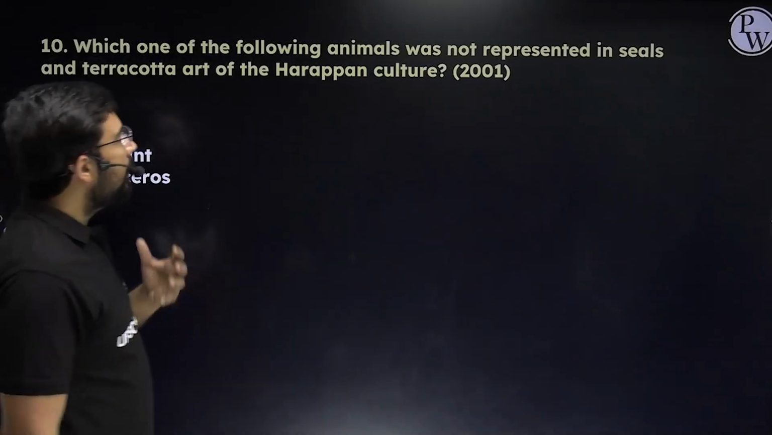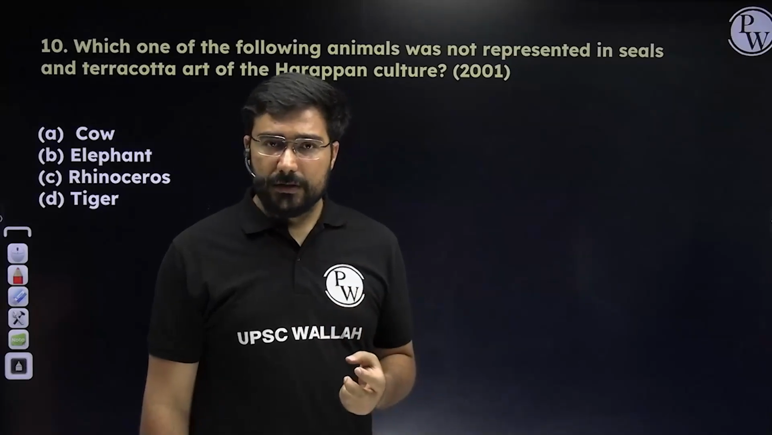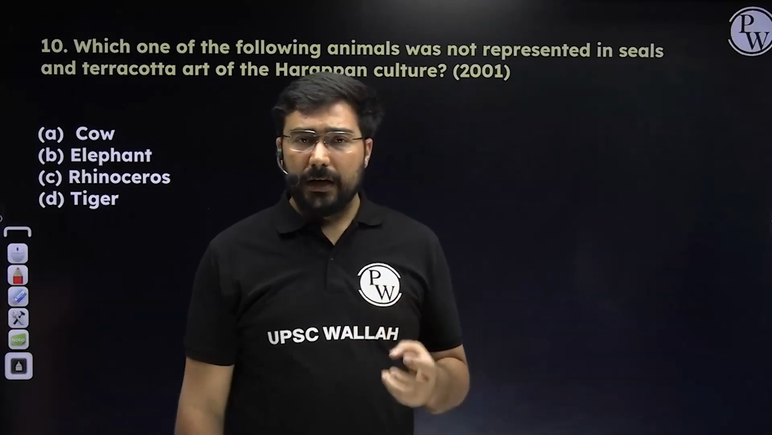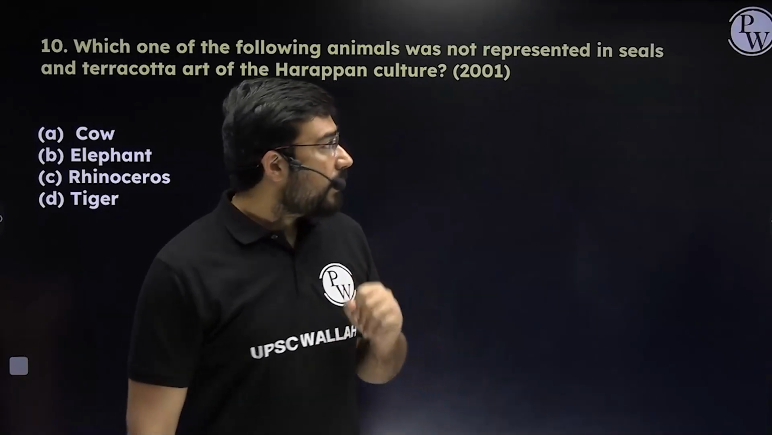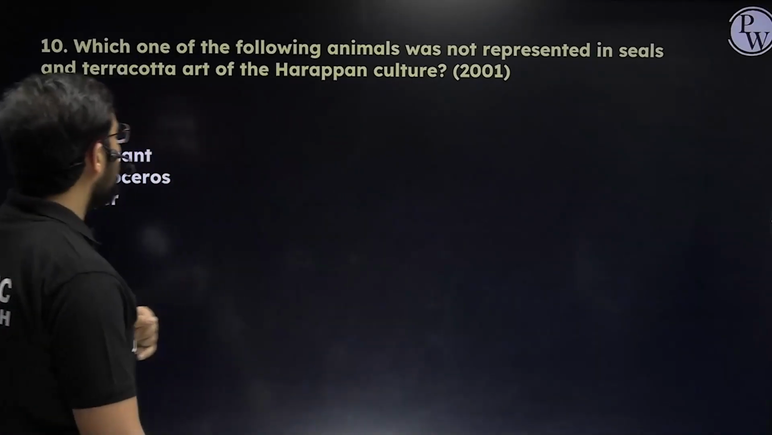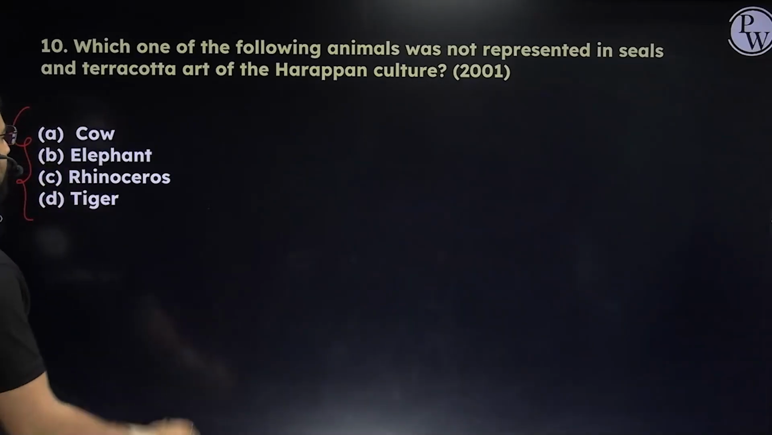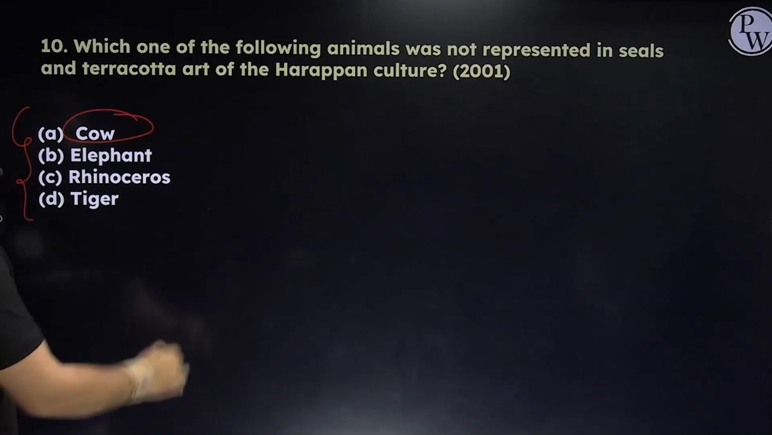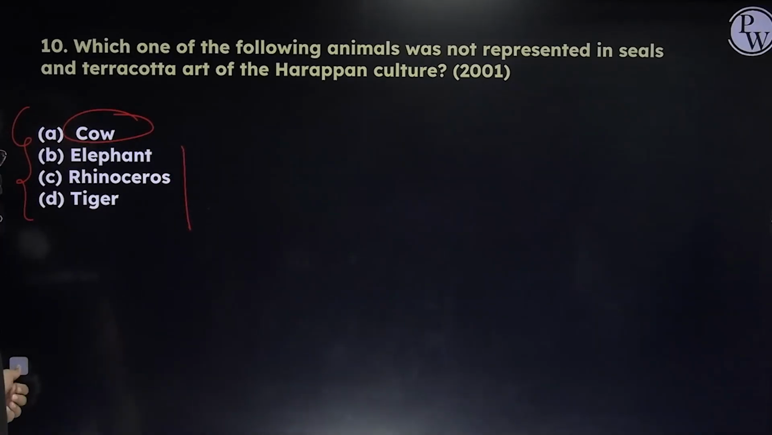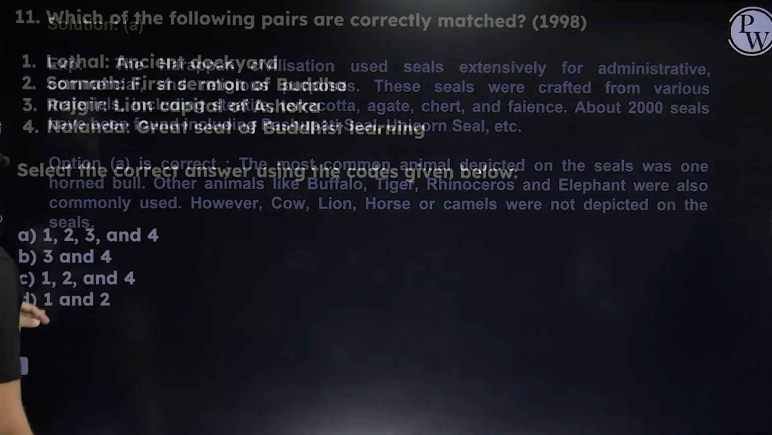Now we have many animals represented on the seals of the Harappan civilization. These seals were made of steatite largely. Some of them were made of metal, also gold as well as silver. So which are the prominent animals that we see on the seals and which is not found? In this question they have asked which is not found. All of you know we do not find the cow. So in this case the answer will become A. We do find elephant, rhinoceros as well as tiger on their seals. So the answer will become A.